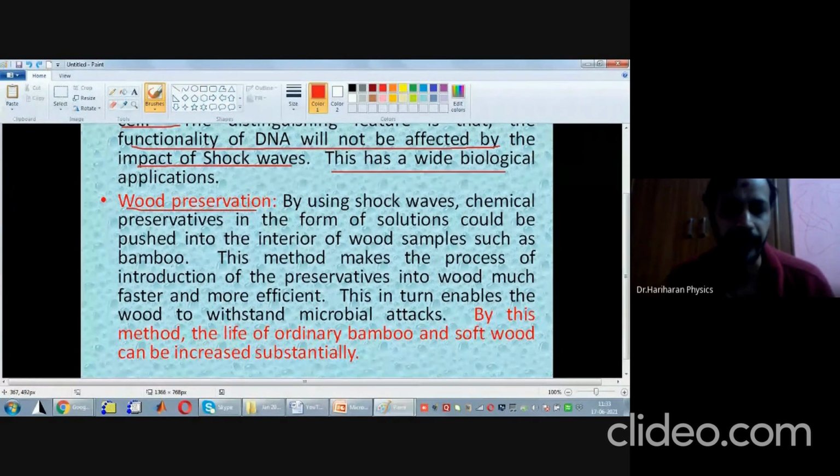Once again, in order to make sure that the chemical preservatives penetrate the interior of the wood naturally, it will take a minimum of 10 to 15 days.